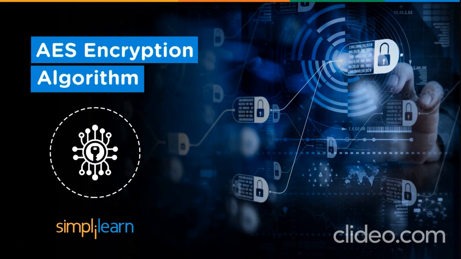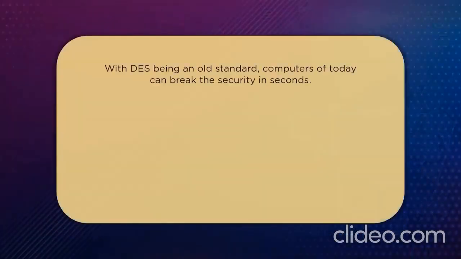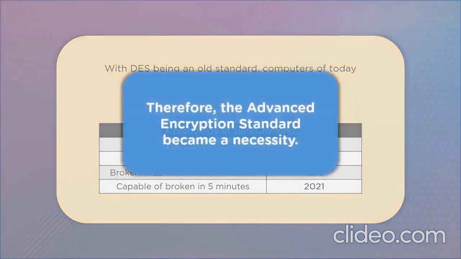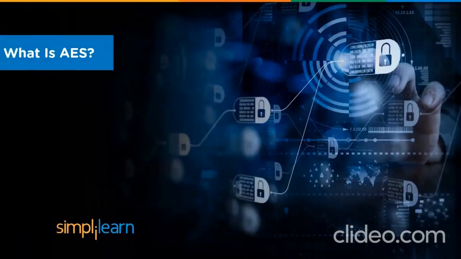In our last video, we saw how the Data Encryption Standard, also known as DES, became the global standard for encryption and data security. Eventually, with so much computing power growth, the need for a stronger algorithm was necessary to safeguard our personal data. As solid as DES was, the computers of today could easily break the encryption with repeated attempts, thereby rendering the data security helpless. To counter this dilemma, a new standard was introduced, termed the Advanced Encryption Standard, or the AES algorithm. Let's learn what is Advanced Encryption Standard.